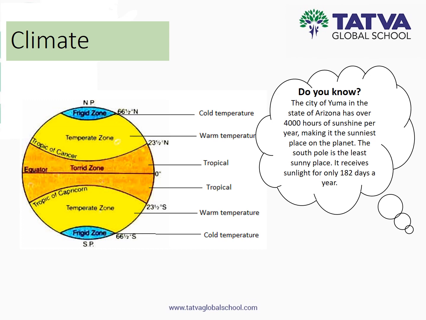The factors affecting the climate are latitude or the distance from the equator, altitude or height above the sea level, distance from the sea, and wind. Let's understand how climate is different from weather.